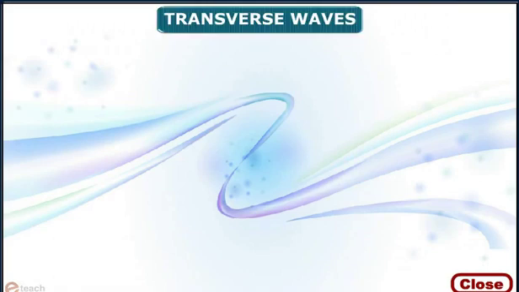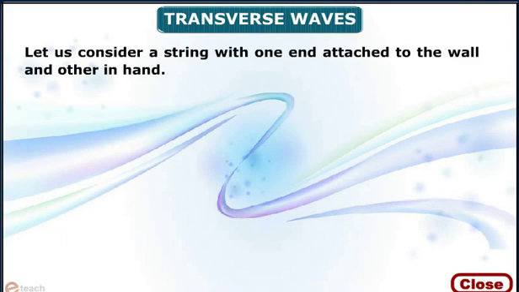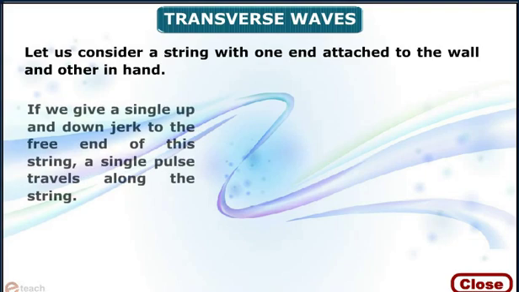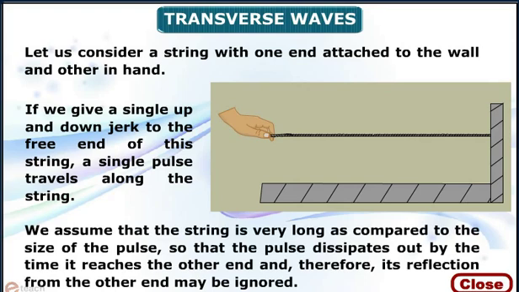First of all, we will discuss transverse waves. Let us consider a string with one end attached to the wall and the other in hand. If we give a single up and down jerk to the free end of the string, a pulse travels along the string. We assume that the string is very long as compared to the size of the pulse, so